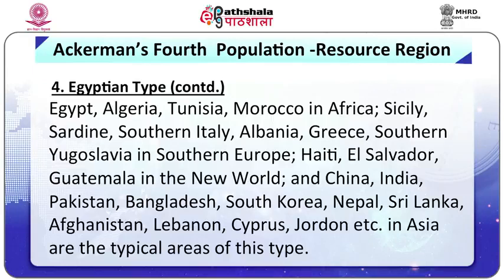Egypt, Algeria, Tunisia, Morocco in Africa, Sardinia in southern Italy, Albania, Greece, southern Yugoslavia in southern Europe, Haiti, El Salvador, Guatemala in the New World, and China, India, Pakistan, Bangladesh, South Korea, Nepal, Sri Lanka, Afghanistan, Lebanon, Cyprus, Jordan, etc. in Asia are the typical areas of this type, practically a large part of the world.